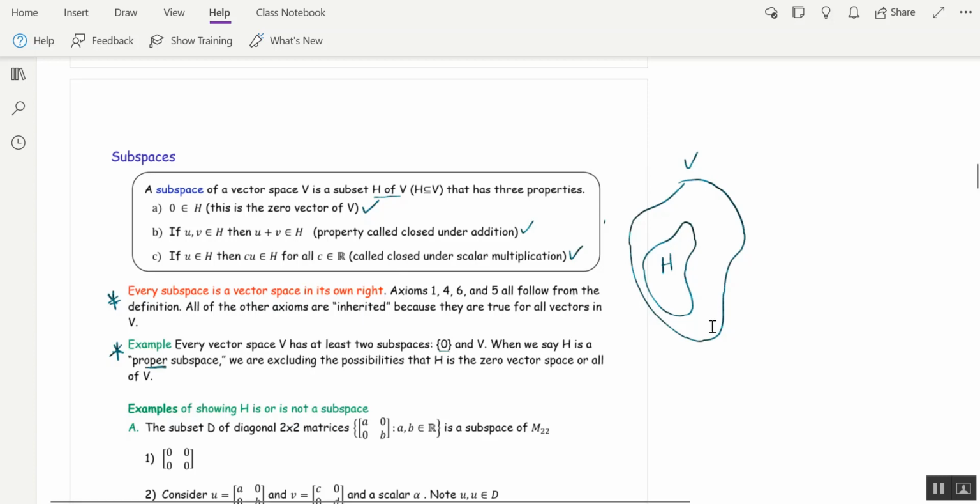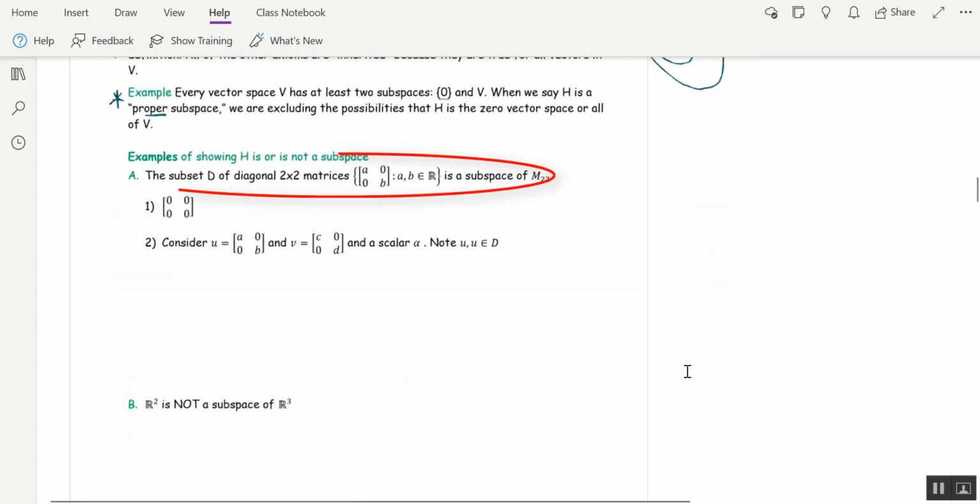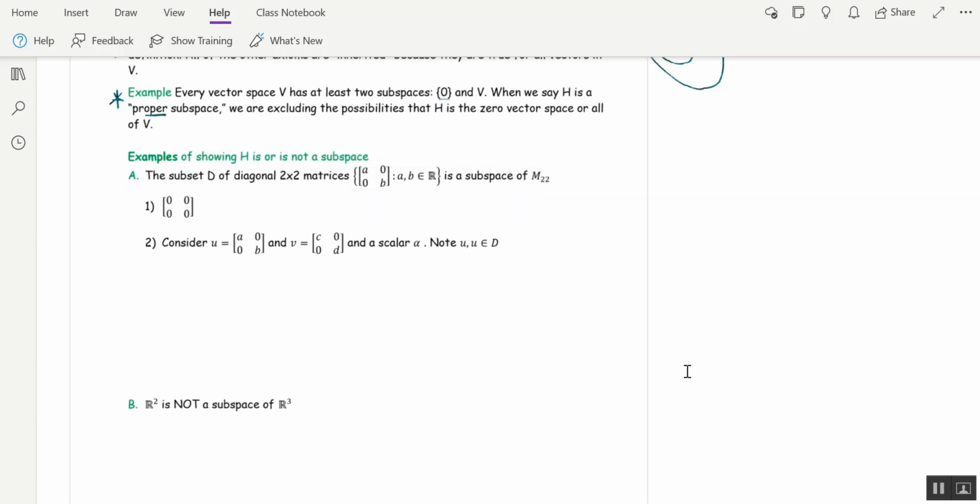So let's go through and look at some examples. The subset of diagonal 2 by 2 matrices is a subspace of M22, which is the set of all 2 by 2 matrices. And diagonal matrices look like this. They have zeros off the main diagonal. Okay, so let's just verify the 3 conditions. The zero vector is indeed in D. That's a diagonal matrix, so that one checks out.